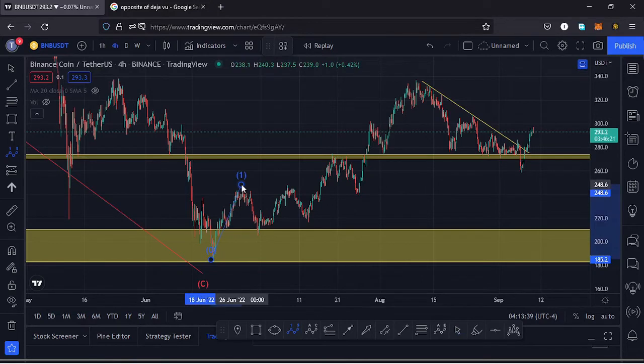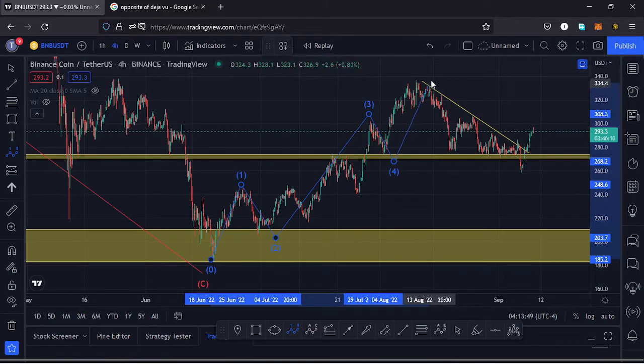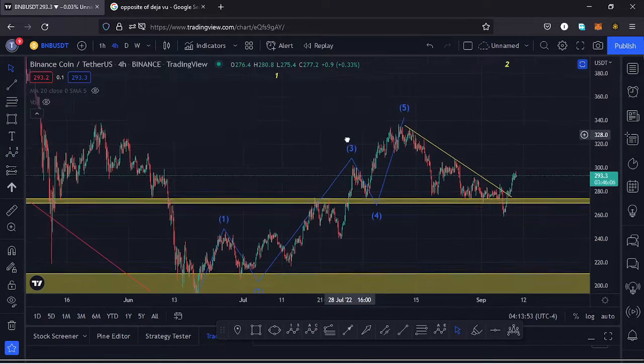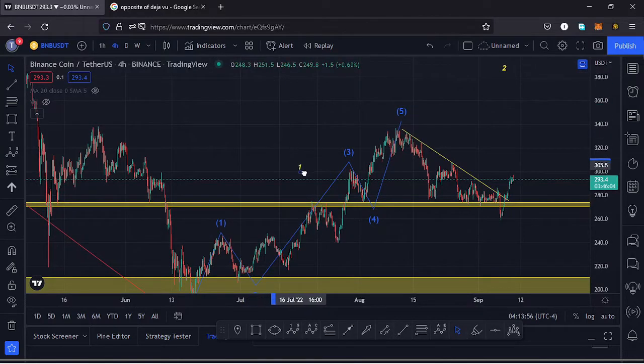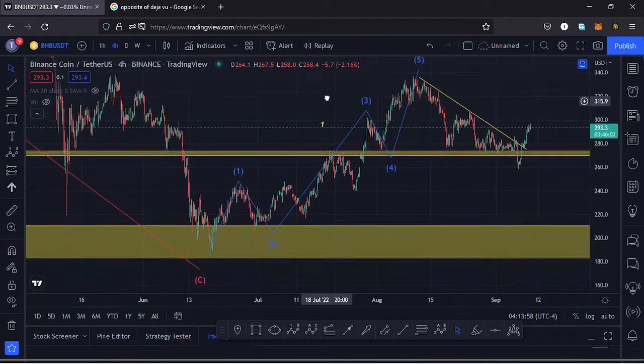Then we saw a very nice retracement to the lower side in the formation of a wave 2, then continued pushing higher in the formation of a third wave. Then we saw a retracement over here in the formation of a wave 4, then we continued pushing higher in the formation of a wave 5 to complete a higher Elliott wave count 1. So this fractal wave, we can name it as a higher Elliott wave count 1.